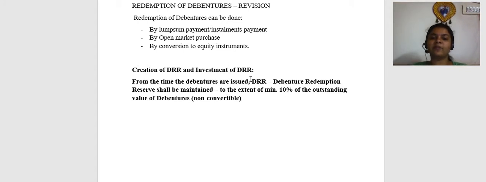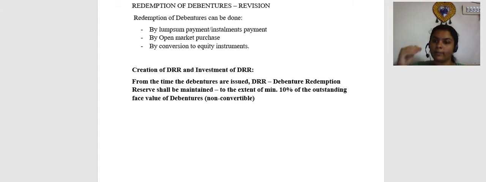If you are going to have convertible debentures, not required. But to the extent of debentures that are not convertible, a minimum of 10 percentage of the outstanding face value has to be maintained as debenture redemption reserve.